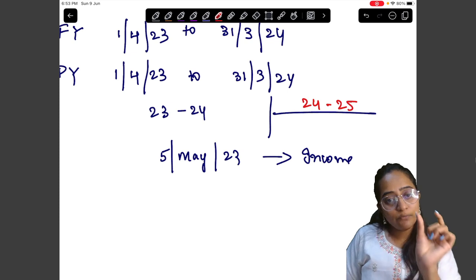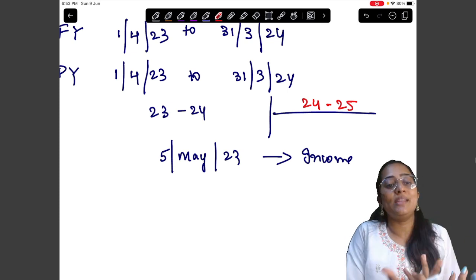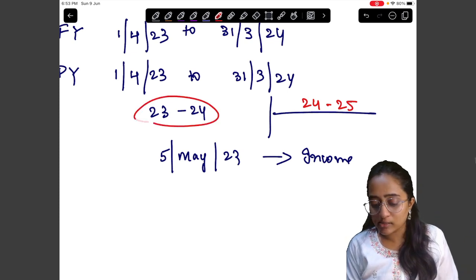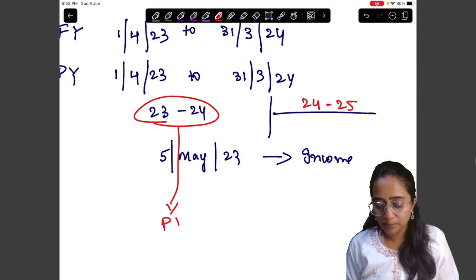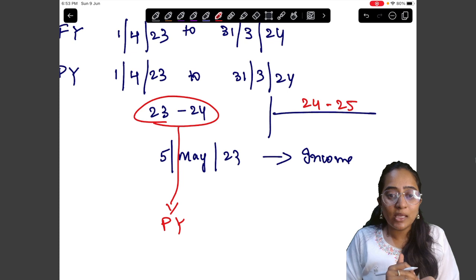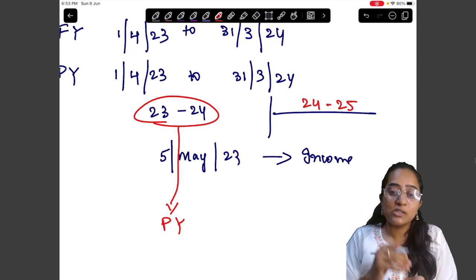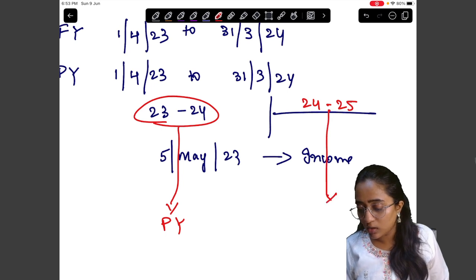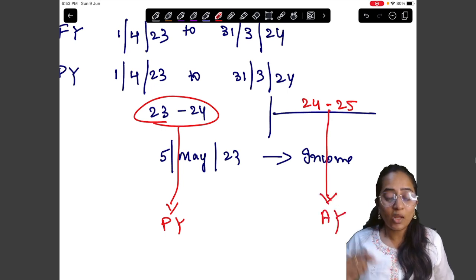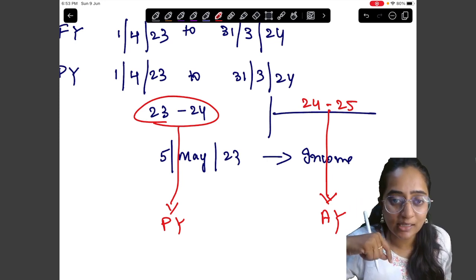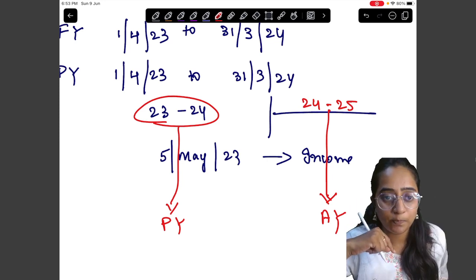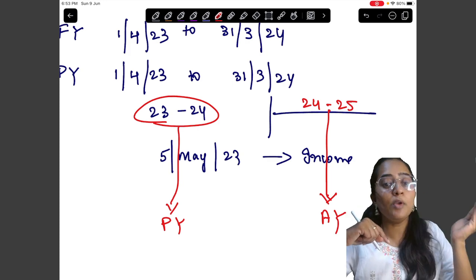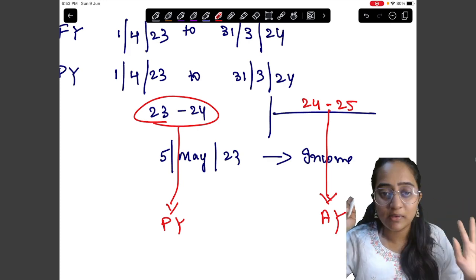The income for which you are going to pay the tax is called the previous year. The year in which you are actually paying the taxes is called your assessment year. Which year you are going to pay the tax, that is your assessment year. For which income you are going to pay the tax is called the previous year.